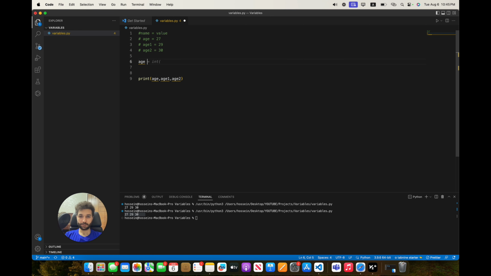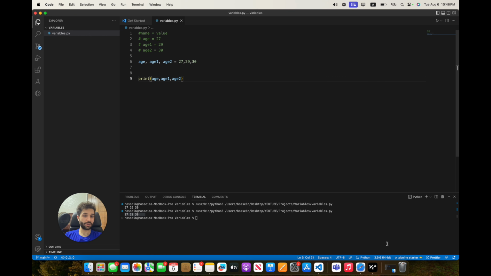Age and age1 and age2 are equal to what were the numbers? 27, 29 and 30. Oh, it's equal, it's not minus. We can simply have this multiple assignment in Python to avoid writing multiple lines.